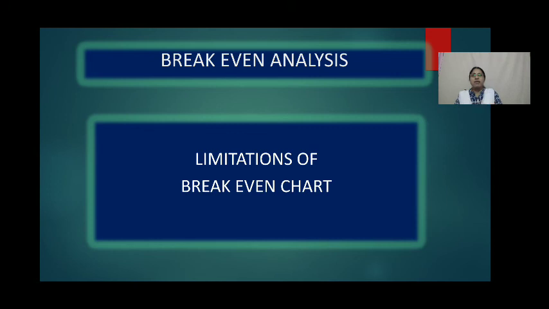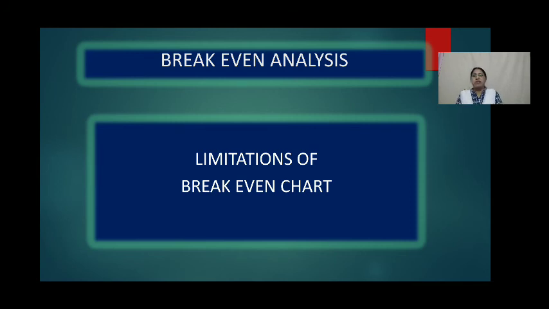The next one is that these charts give only a rough idea of the problem. Detailed information is not available from these charts. They just show it in a pictorial form to the management. But giving detailed information is not possible through break-even charts.